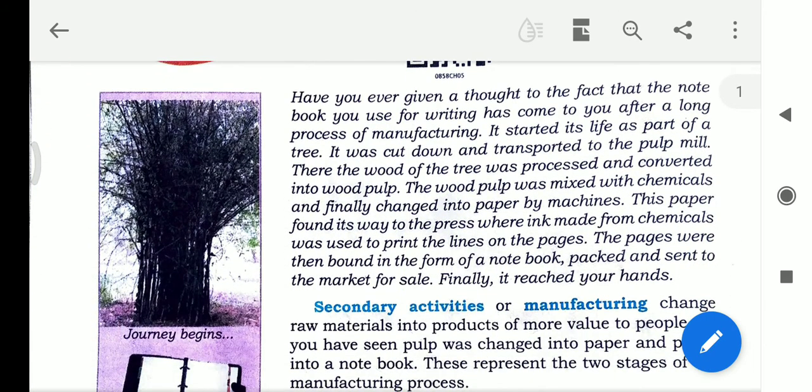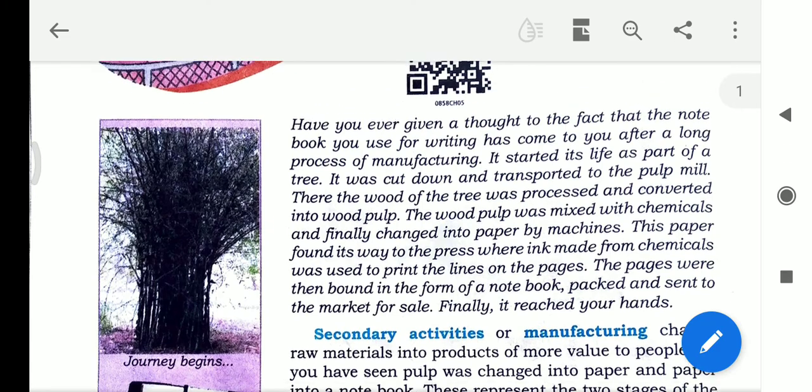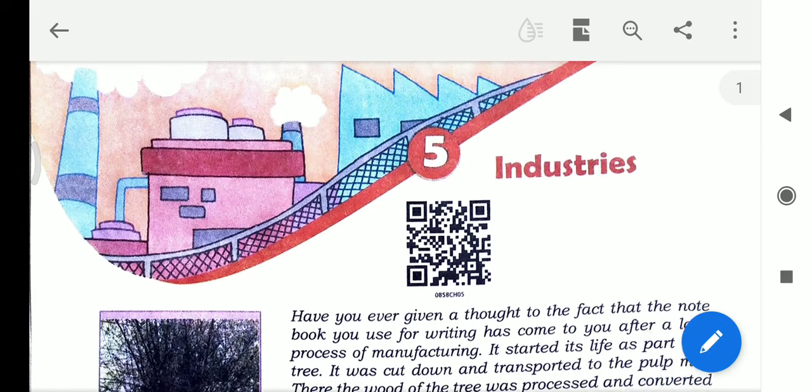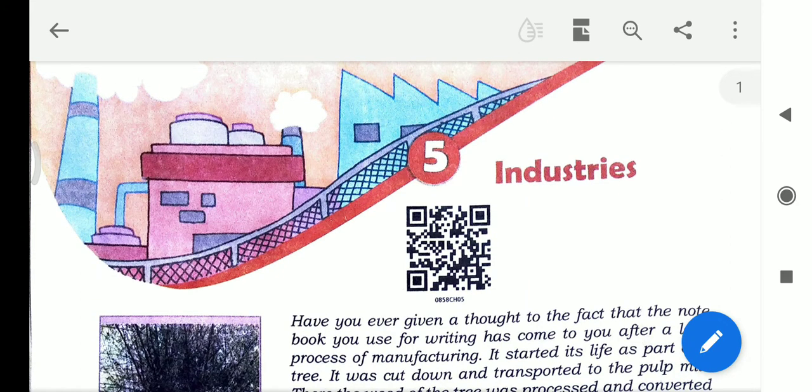In this chapter, you will see how the industries make our essential things, everything that is needed in our day-to-day life. Through the industries, to produce these things, there are some processes and techniques. So we are going to discuss this type of thing through the chapter.